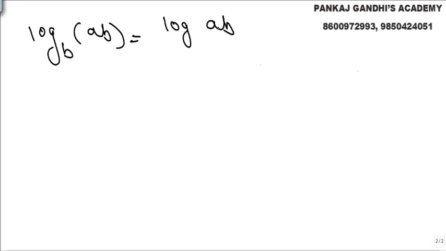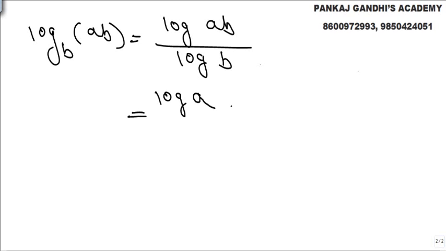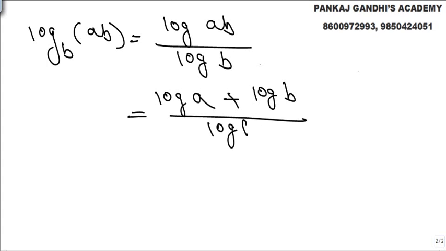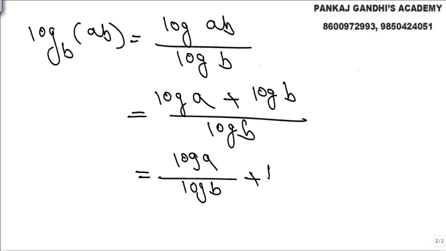Now पूछा क्या है, we have been asked log to the base b of ab, that's what we need. So what we can write is log ab upon log b, that's what we know very well. So this can be written as log a plus log b upon log b. So we get log a upon log b plus log b upon log b, 1, and we already know अभी अपने आंसर निकला है.